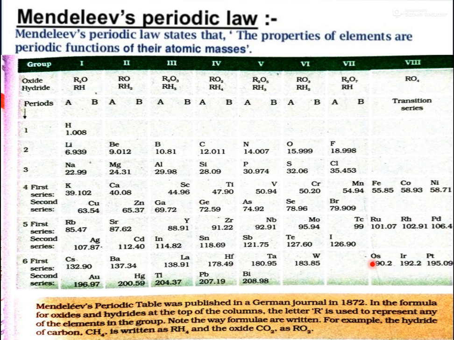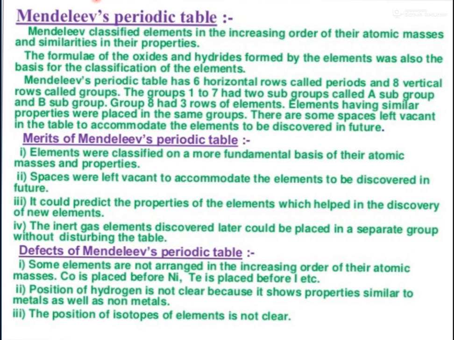A very interesting thing about Mendeleev's periodic table is that he proposed the idea of groups and periods. That is a very important thing about it. Let's move on to the characteristics. Mendeleev classified elements in increasing order of their atomic masses and similarities in their properties. The formulas of oxides and hydrides formed by the elements were also a basis for the classification of elements.